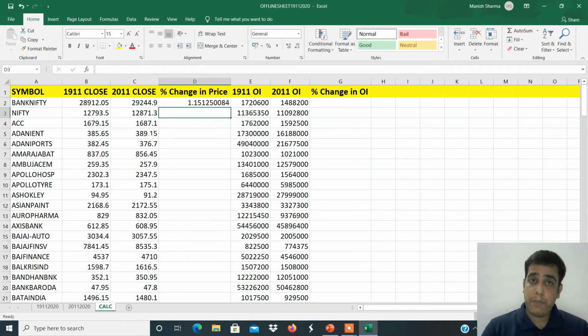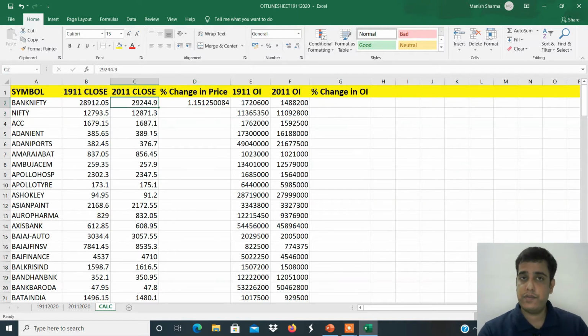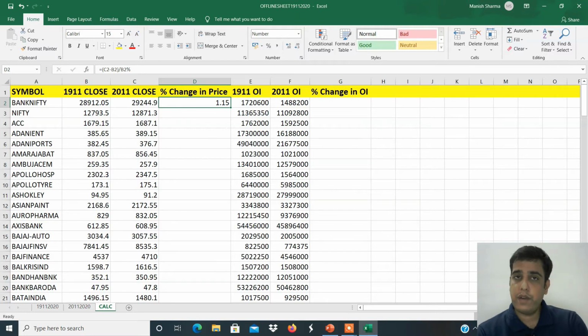So it will show the comparison of the current closing price with respect to the previous closing price. So you are able to see the price has closed positive. That is the reason why it is showing 1.15 percent. It is in terms of percentage. You just click on Home and you can see decrease decimal. Click on this and reduce it to 2 decimals. So now you are able to see 1.15 with 2 decimals. Control S, save.